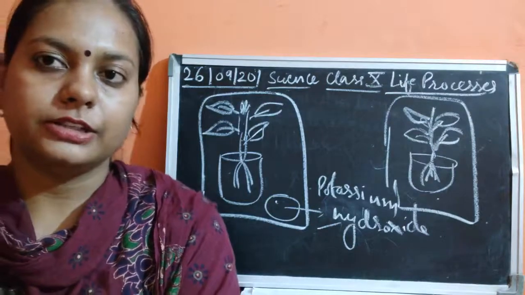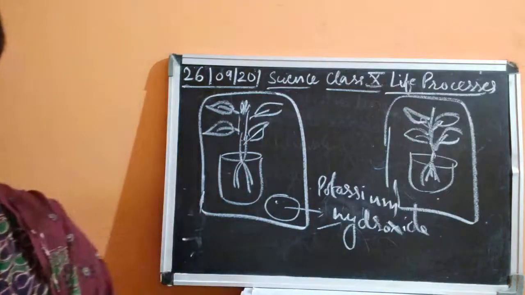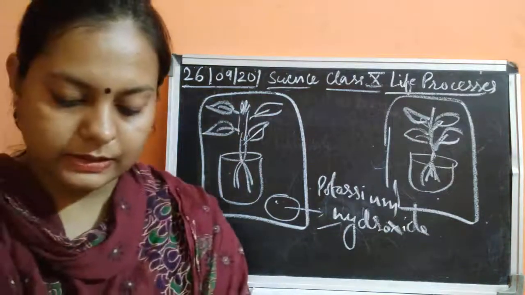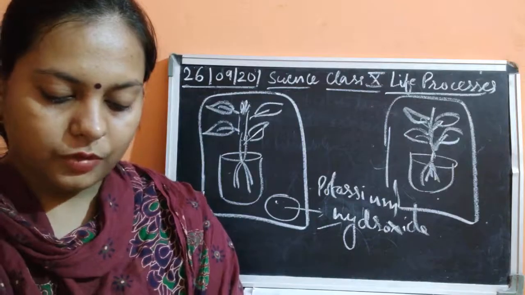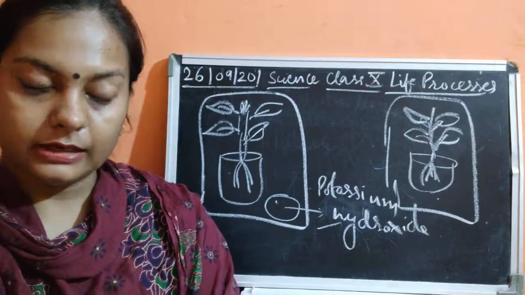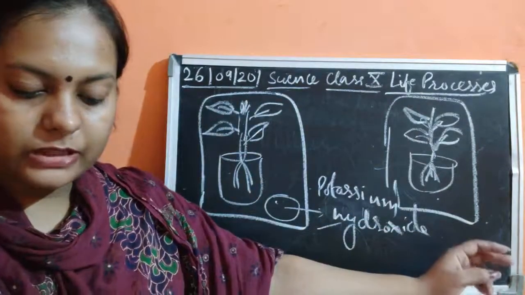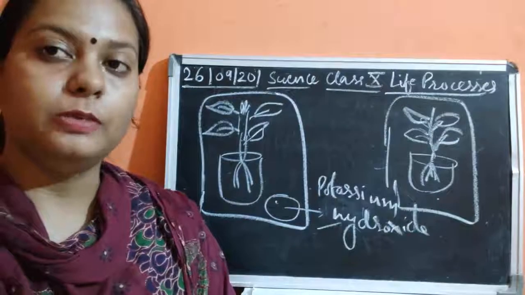It is not going to change its color. Okay, so this is what is about that carbon dioxide is necessary. Now how this is necessary, I'll just tell you. So what would be the observation? The leaf of this one control plant, which was without potassium hydroxide, turns blue black.